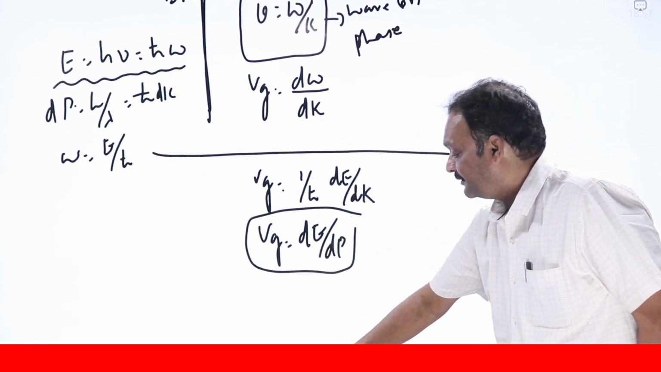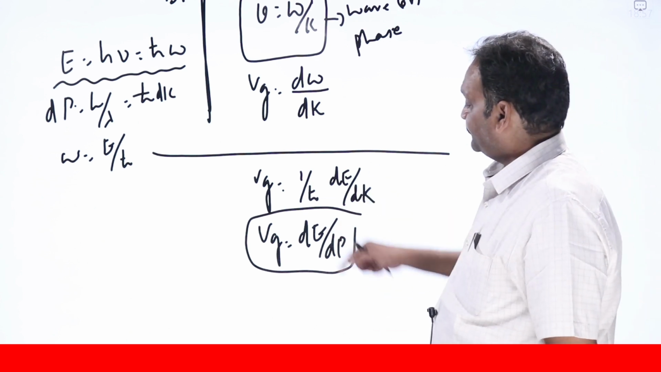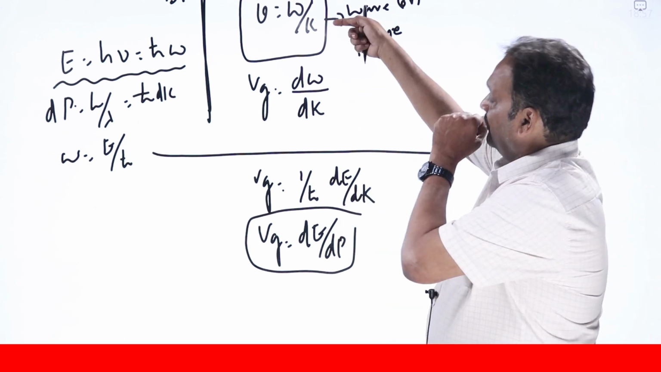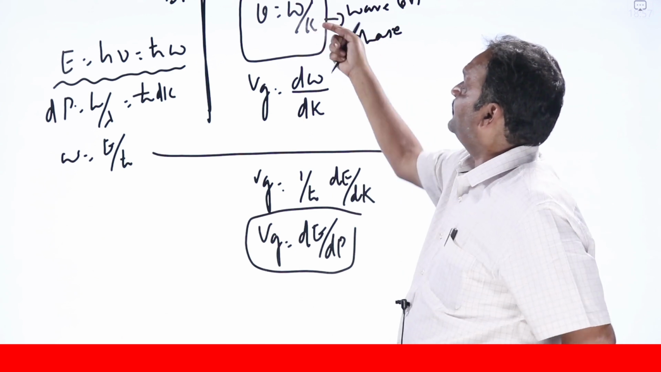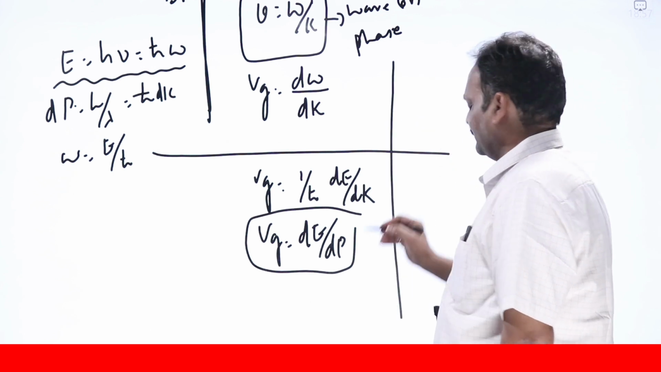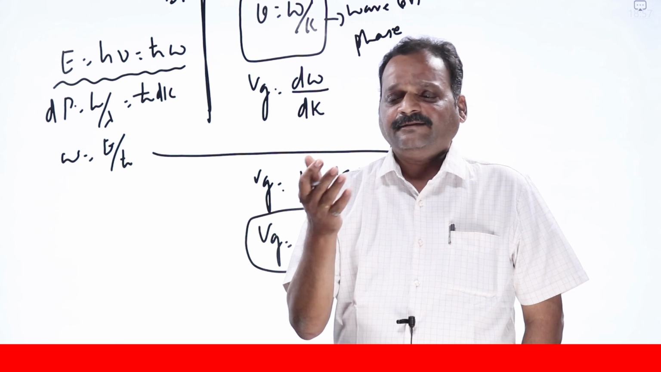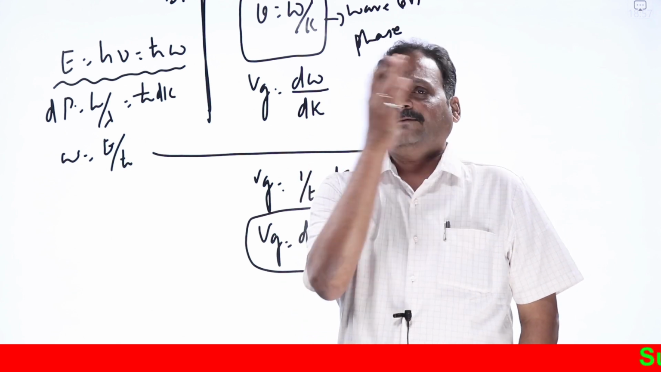So dE/dp will give you the group velocity. Now what is the particle velocity? Phase velocity v = ω/k. Now for a free particle, what's a free particle? A free particle's total energy is entirely kinetic in nature. A free particle is one on which there are no external forces acting.